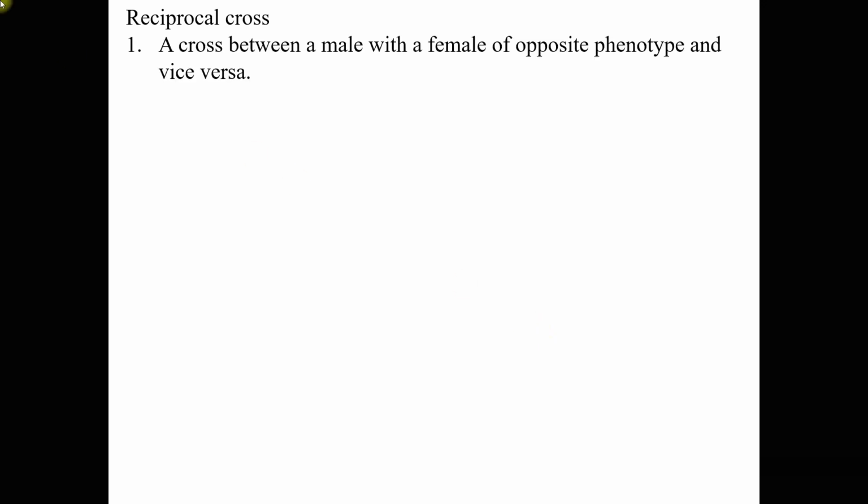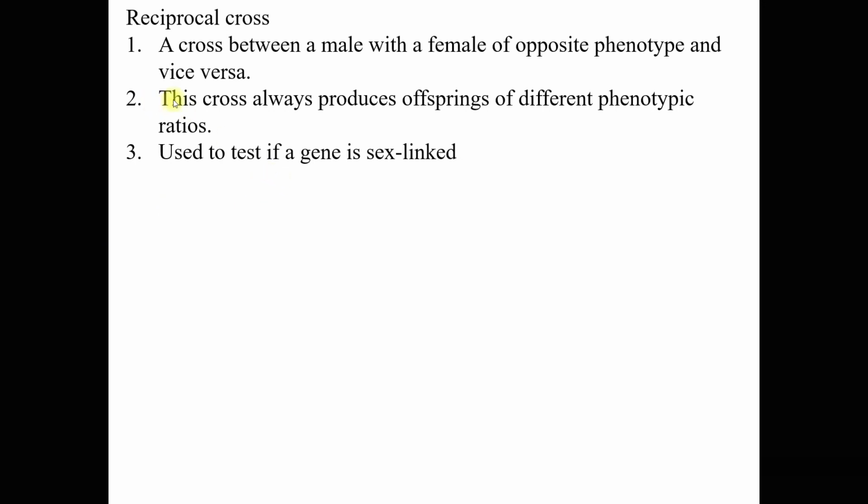Now, reciprocal cross, okay. So this is a cross between a male and a female of opposite phenotype and vice versa. Meaning to say, we have a male with a characteristic, we cross with a female of another characteristic. So we do another cross where the female with the male characteristic earlier, we cross with the male that has the earlier female characteristic. Now, before the example, this cross always produces offspring of different phenotypic ratios, obviously. I will explain that later on.